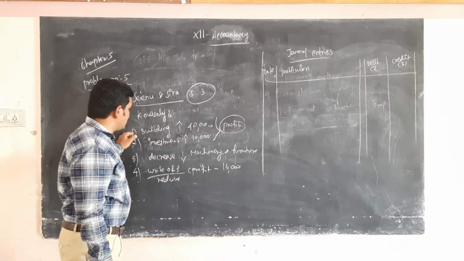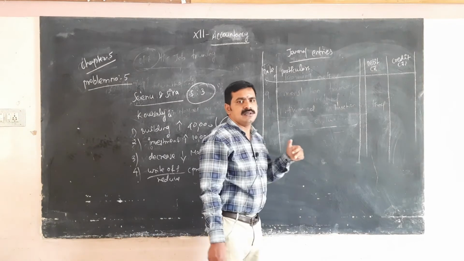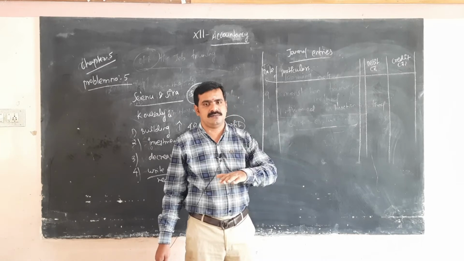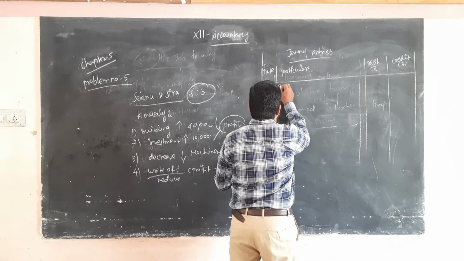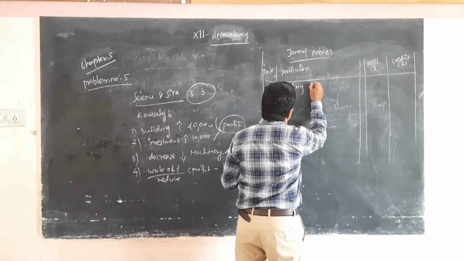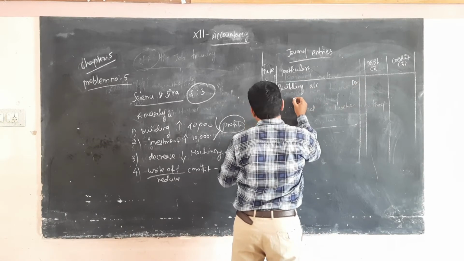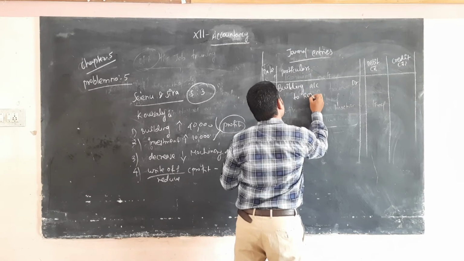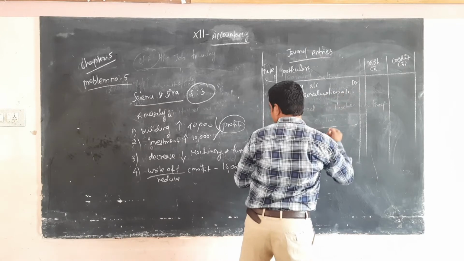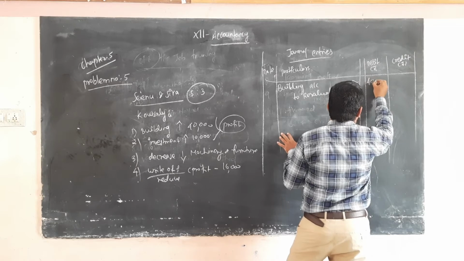First, building rupees 40,000, that is an increase. Increase means asset account debtor to revaluation account. So building account debtor to revaluation account, that amount is 40,000.